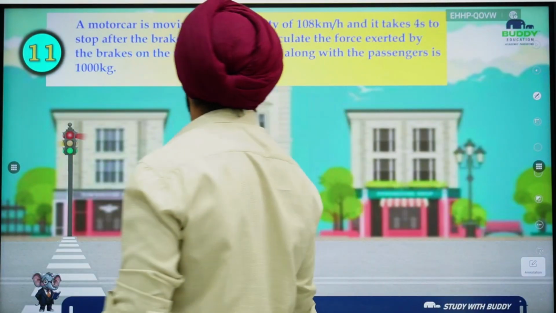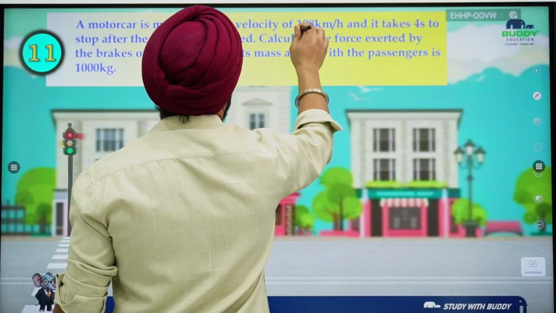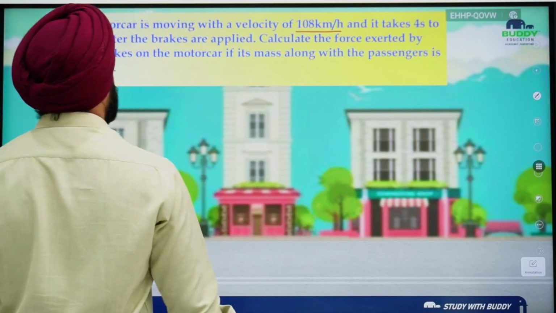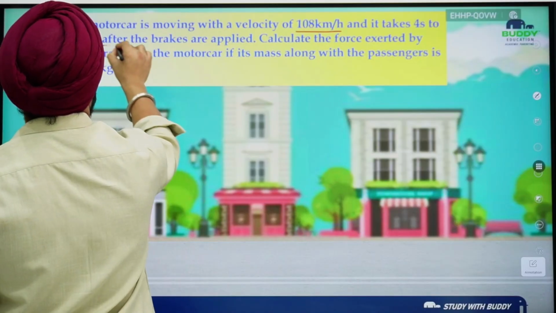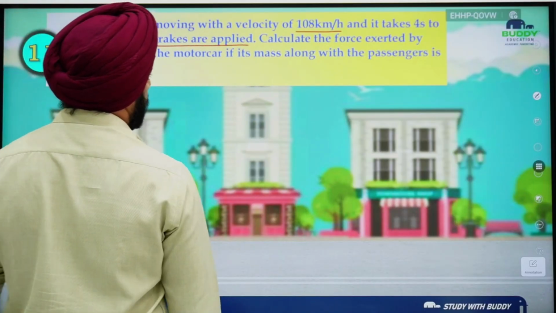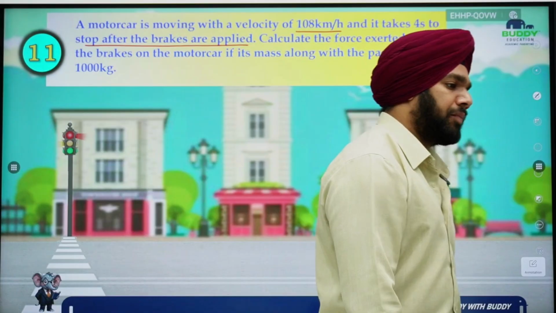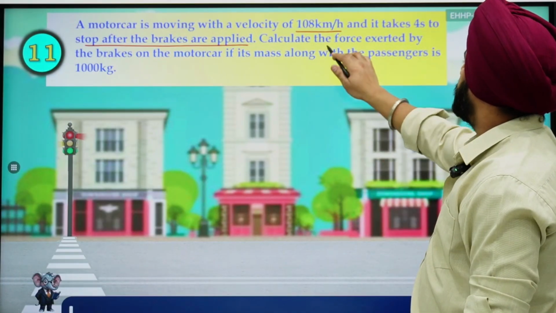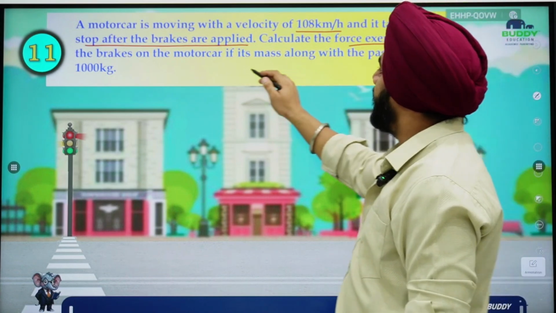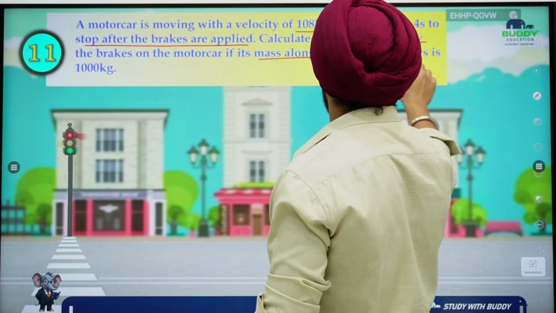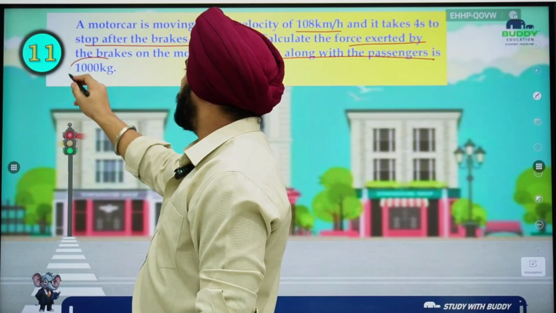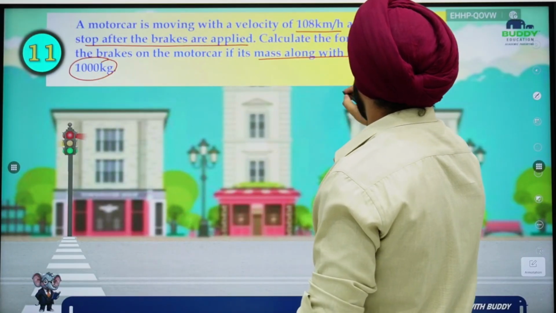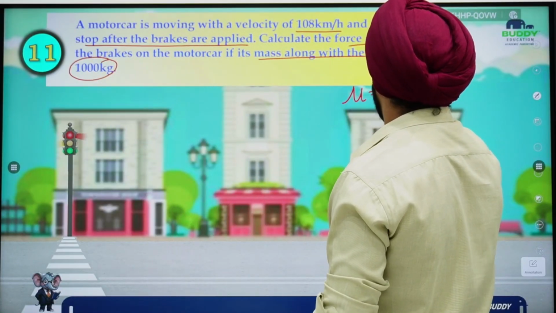A motor car is moving with a velocity of 108 km per hour, and it takes 4 seconds to stop after the brakes are applied. So it took 4 seconds, which means the brakes are working completely fine. Find the force exerted by the brakes on the motor car, whose mass along with the passengers is 1000 kg.